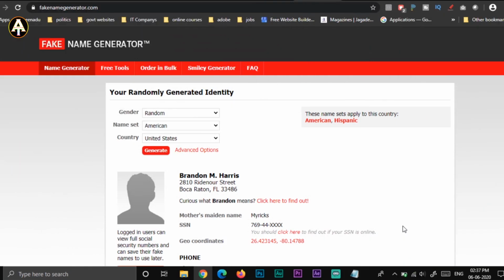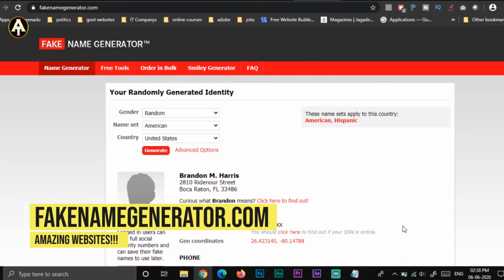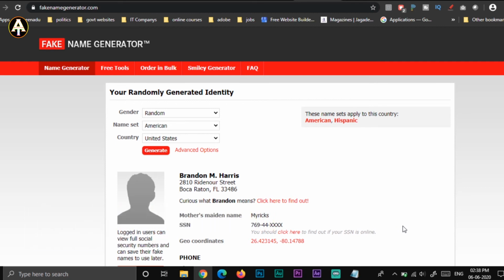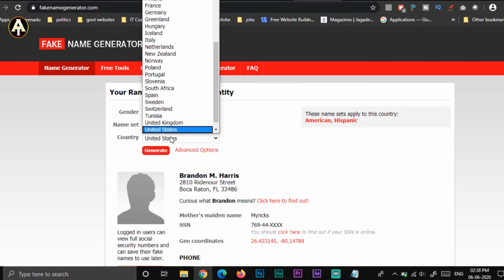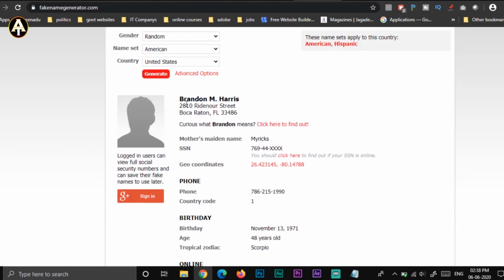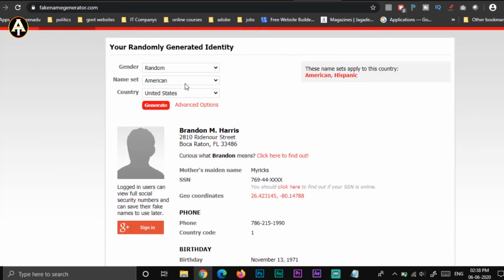And the next website in the list is fakenamegenerator.com. See, if you want to just create a fake identity of yourself for logging into a website or doing other stuff, then you can try this app. You have to just select your gender, and you can even select your name set, that is which state, and have to even select your country, and have to just click on generate. Then you can see the identity will be created, and you can use this identity for just logging into some of the websites.